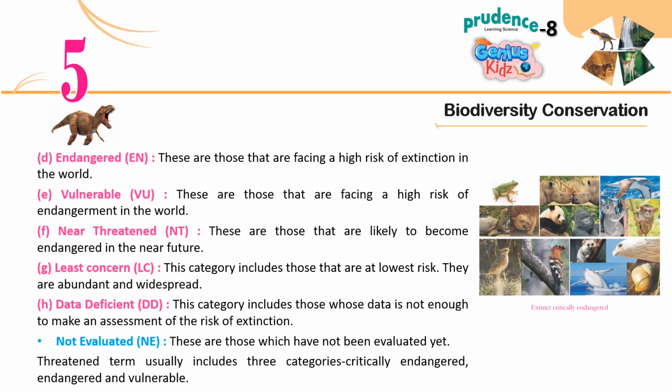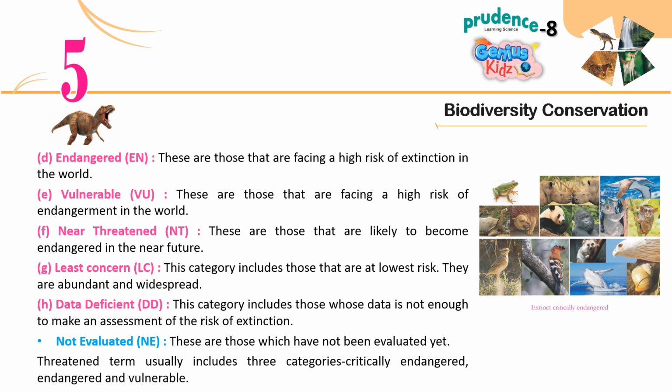D. Endangered, EN. These are those that are facing a high risk of extinction in the world. E. Vulnerable, VU. These are those that are facing a high risk of endangerment in the world. F. Near threatened, NT. These are those that are likely to become endangered in the near future. G. Least concern, LC. This category includes those that are at lowest risk. They are abundant and widespread.